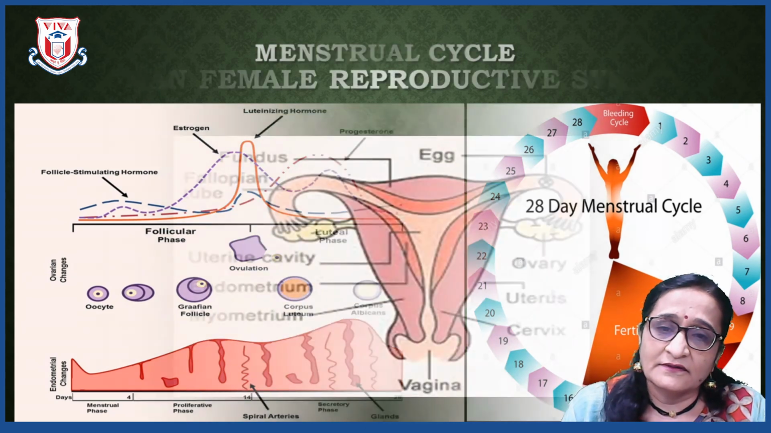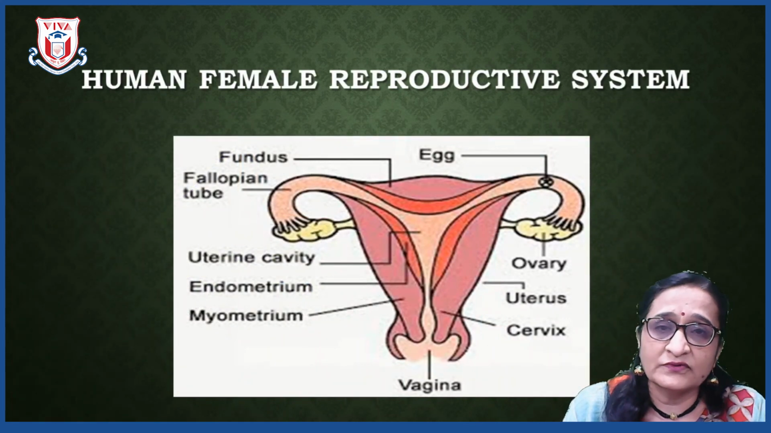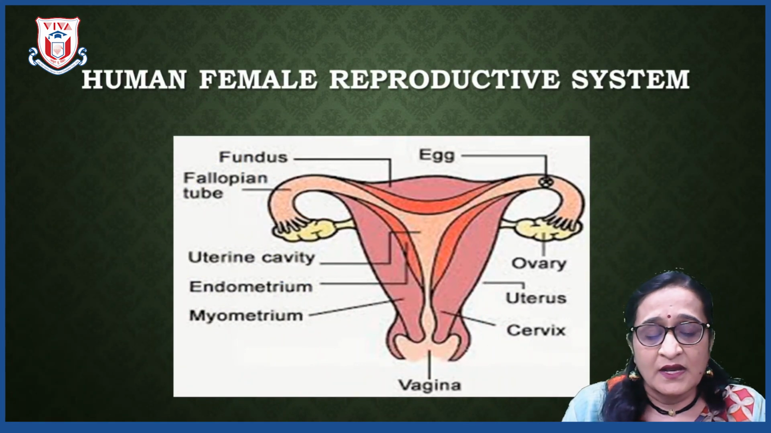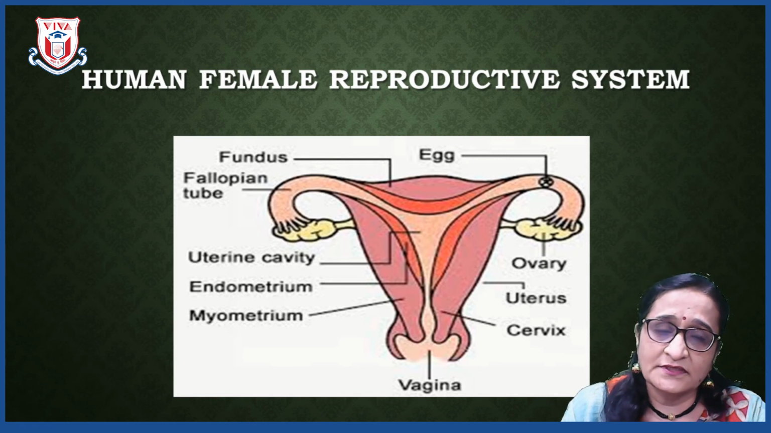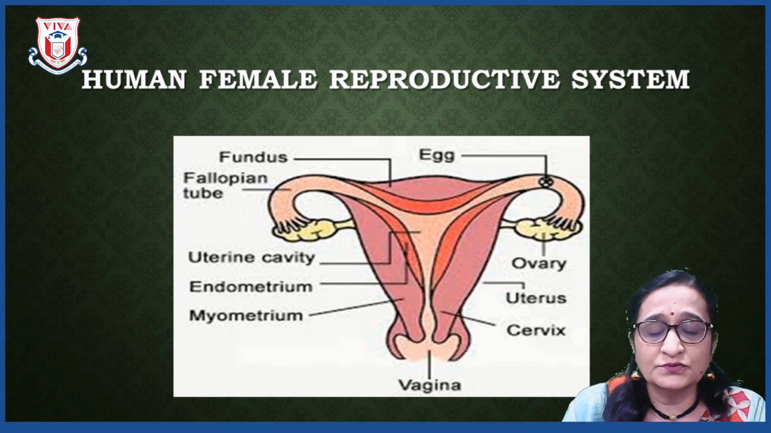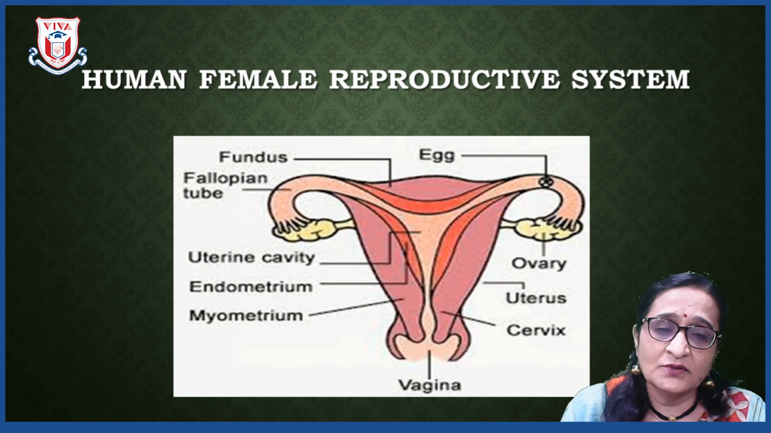We will see next the human female reproductive system. As I told you, once the girls are in puberty, meaning they start getting menstruation, they are able to give birth to a child. In the human female reproductive system, the important organs are a pair of ovaries, a pair of oviducts, one uterus, and the vagina. These are the main organs.